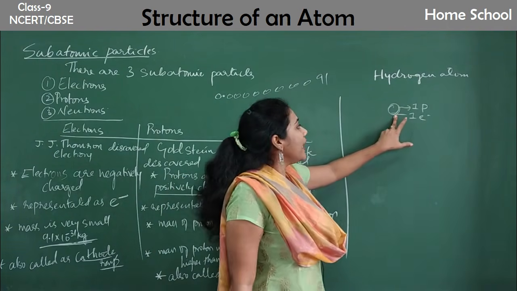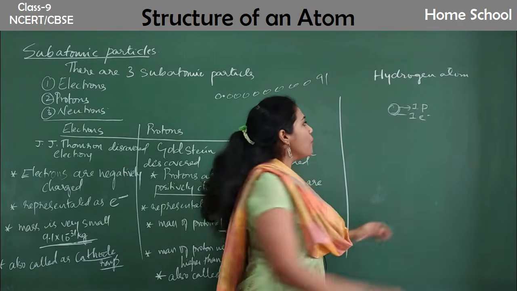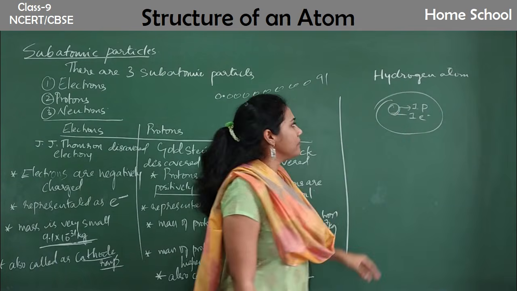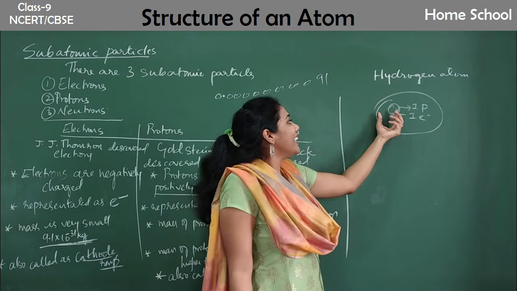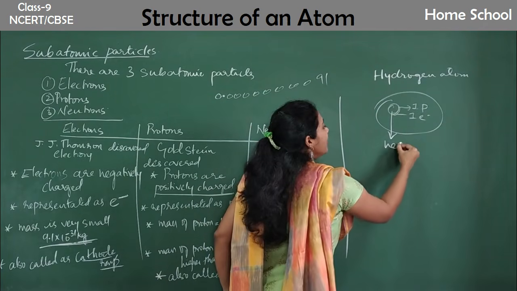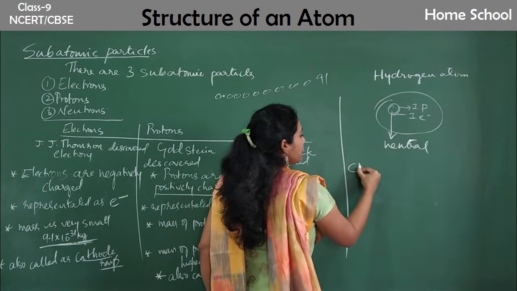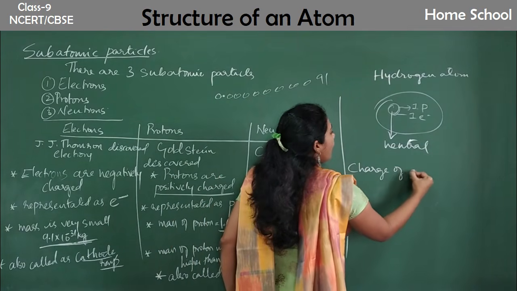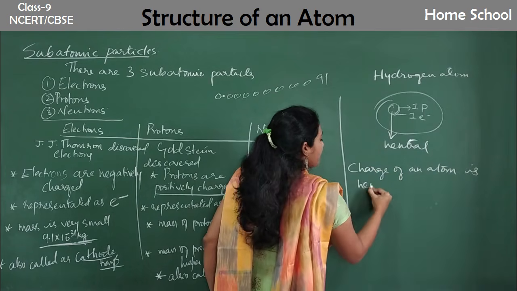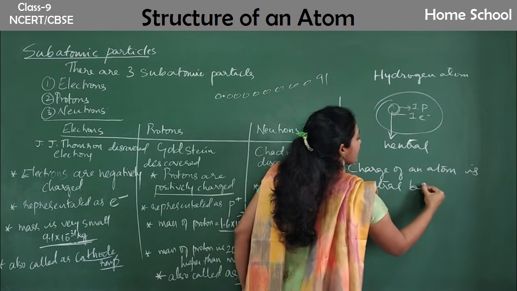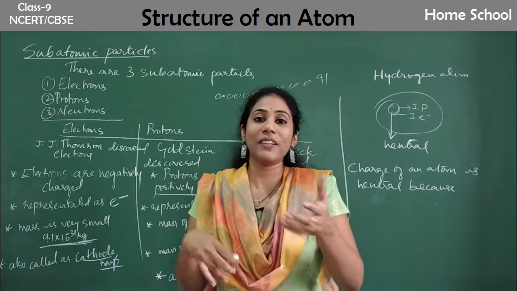Say I took a hydrogen atom. It has one proton and one electron. So what will be the charge of this atom? It has one positive charge and one negative charge, isn't it? So the atom's charge is always neutral, guys. The charge of an atom is usually neutral, because an atom always has an equal number of electrons and protons.